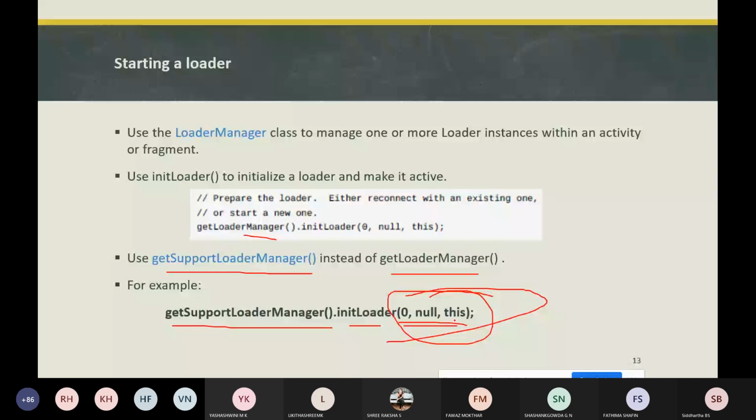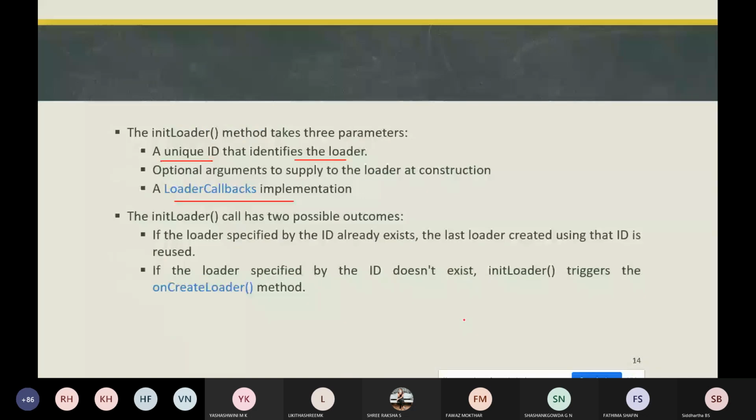So what are the possible outcomes when we are using the initLoader method? If the loader specified by the ID already exists, the last loader created using this ID is reused. It means that if we are using an ID which is already used, then the previously created loader with that same ID will be reused.